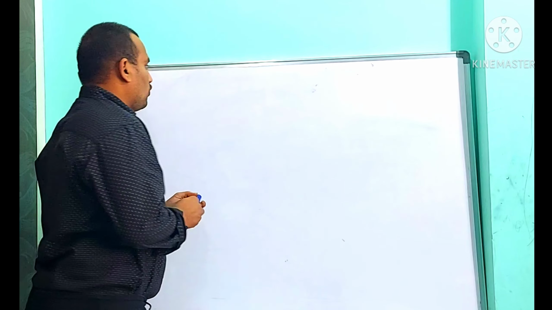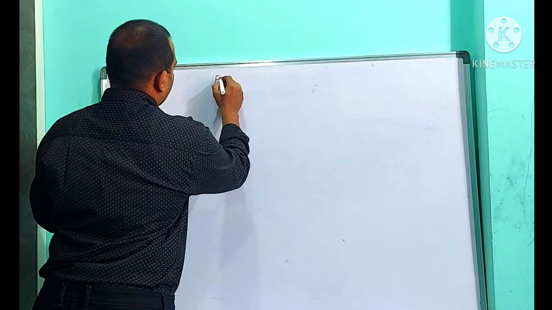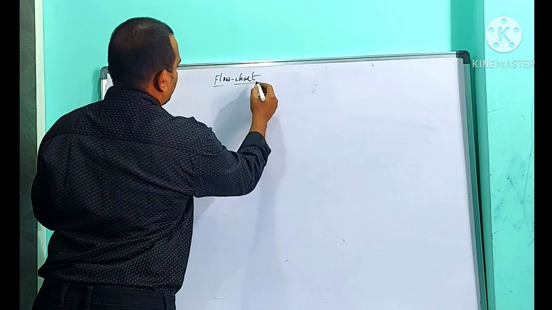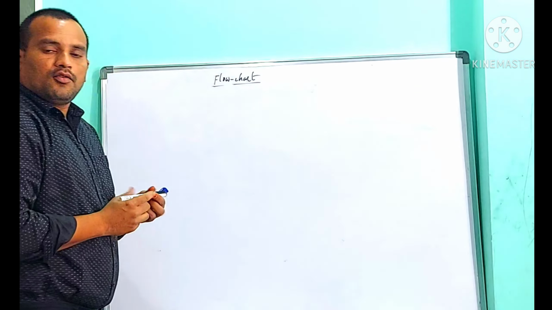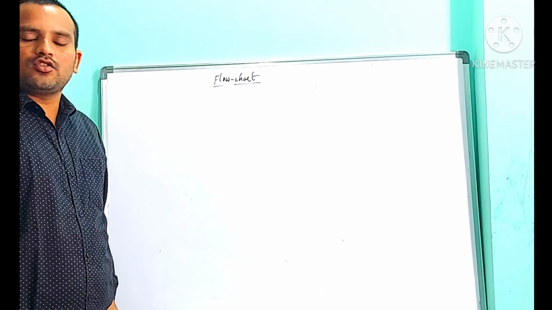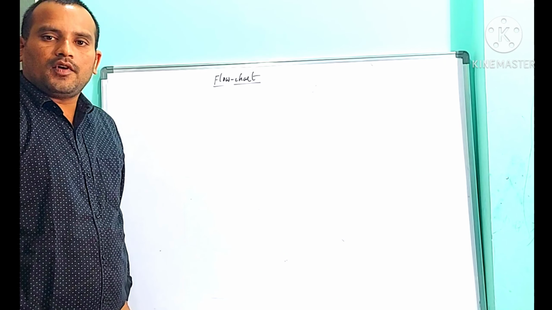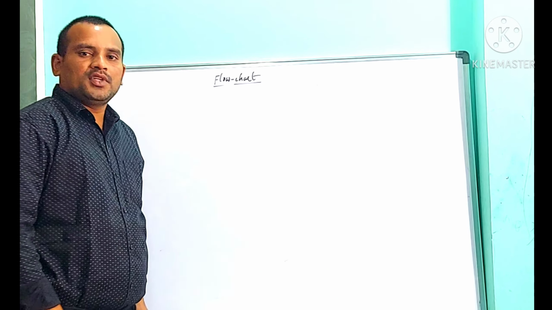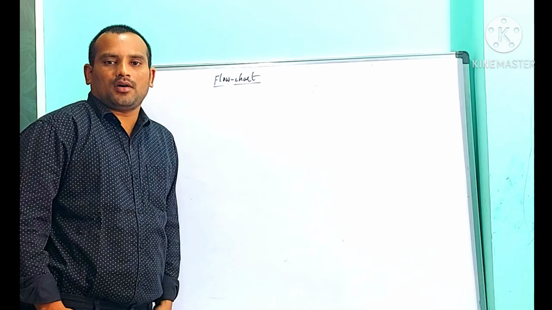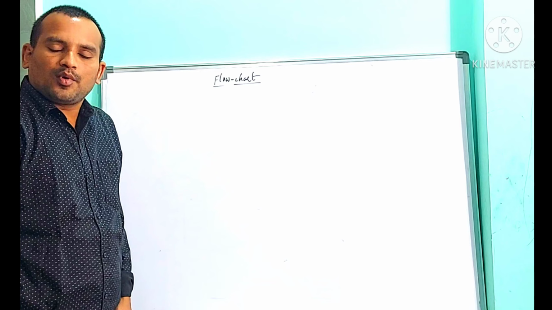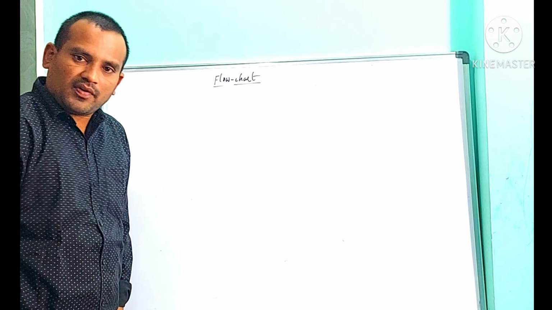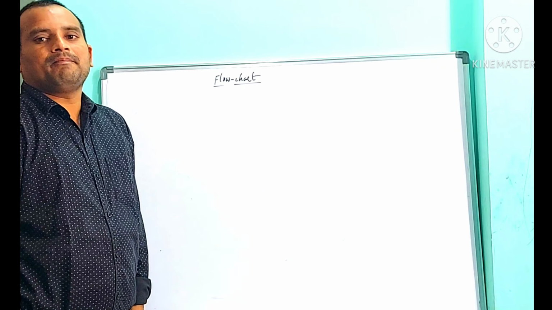So next one is flowchart. Very, very important topic. Flowchart is the second step of writing a program. I told you, algorithm is the first step of writing a program. Flowchart is the second step of writing a program.